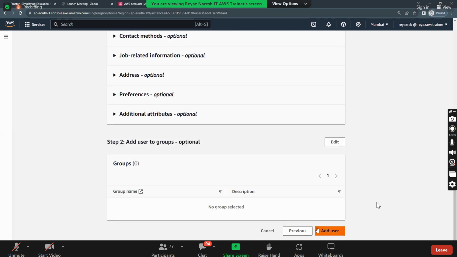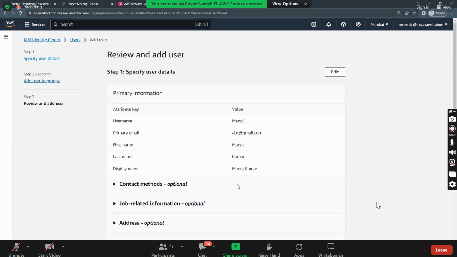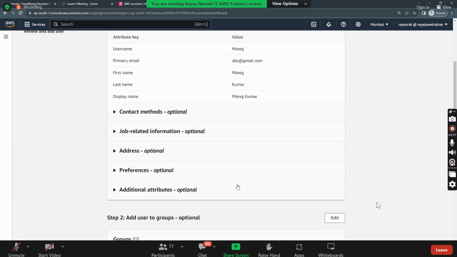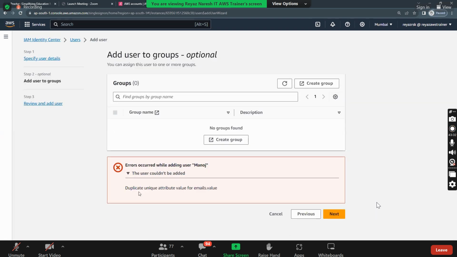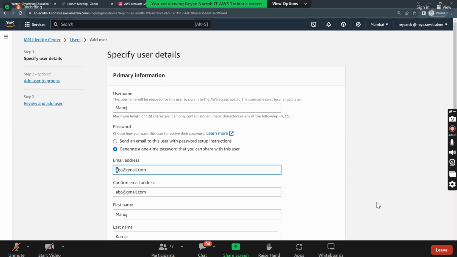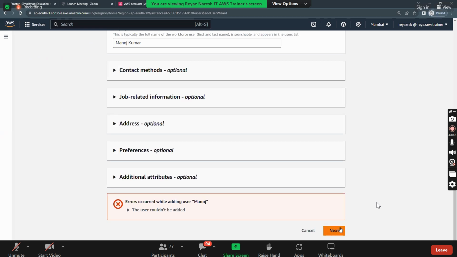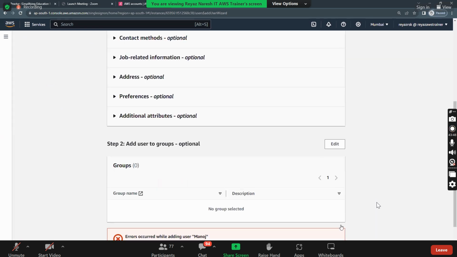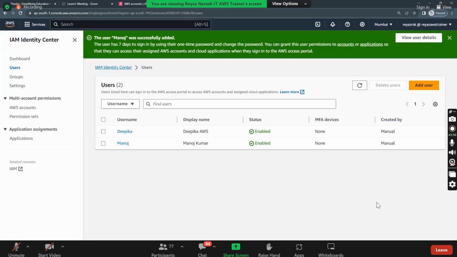Next. And then add user. What happened? Maybe the email ID, right? Duplicate emails, so I should not use the same one. Next. And then see, we created it, right? So now copy and close.